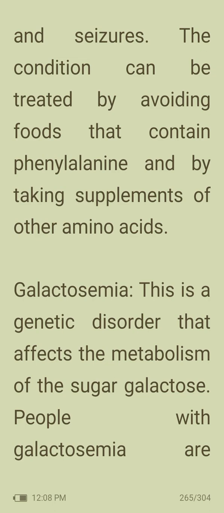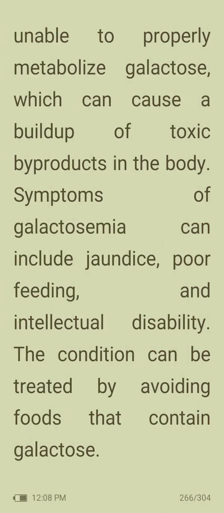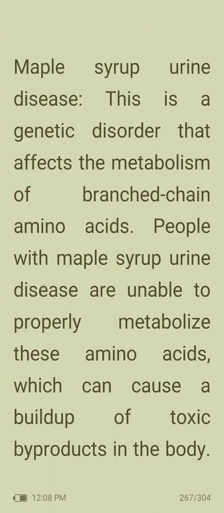Then galactosemia. This is a genetic disorder that affects the metabolism of the sugar galactose. People with galactosemia are unable to properly metabolize galactose, which can cause a buildup of toxic byproducts in the body. Symptoms of galactosemia can include jaundice, poor feeding, and intellectual disability. The condition can be treated by avoiding foods that contain galactose.